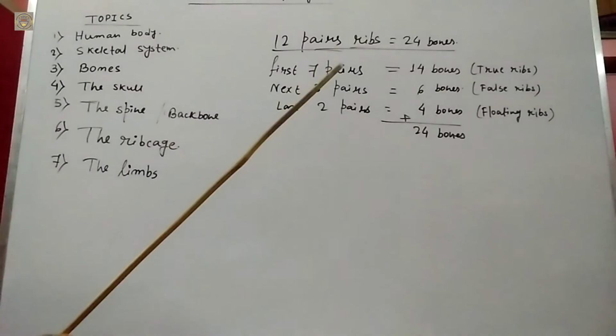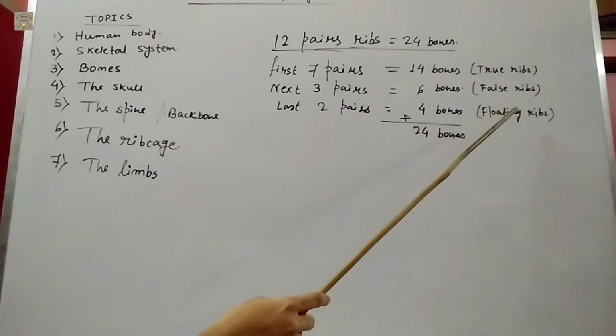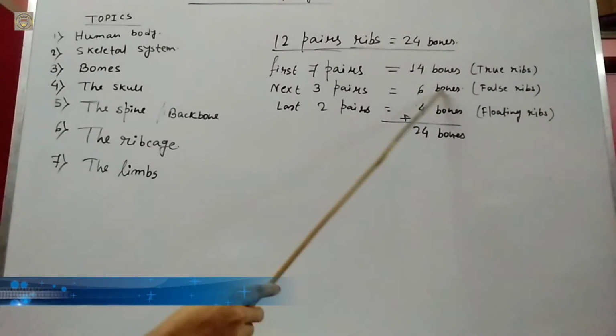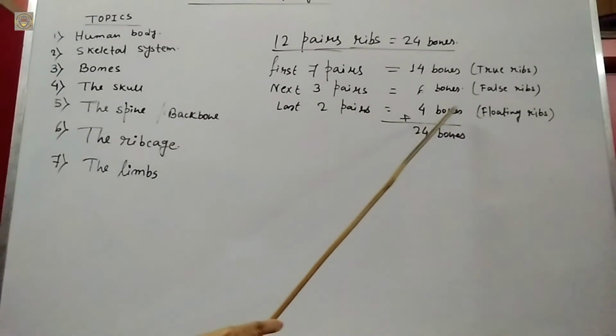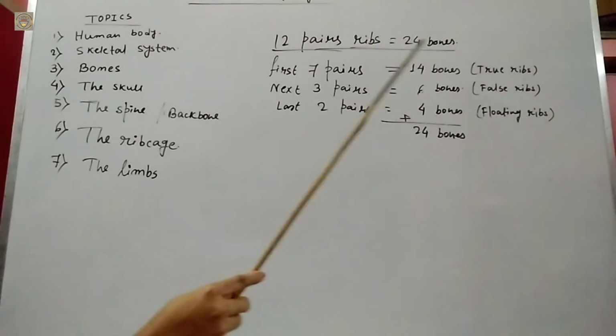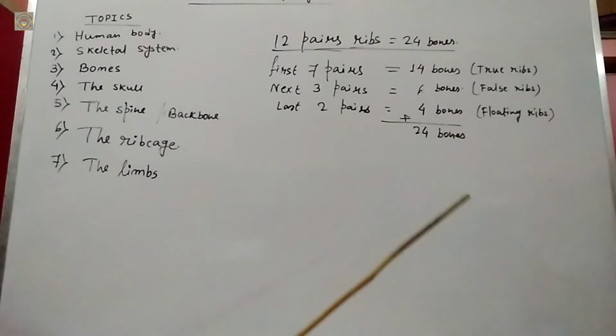The last 2 pairs, 4 bones, are called floating ribs. These 4 bones are not attached to any organ, that's why they are called floating ribs. So the total is 24 bones. Understood?